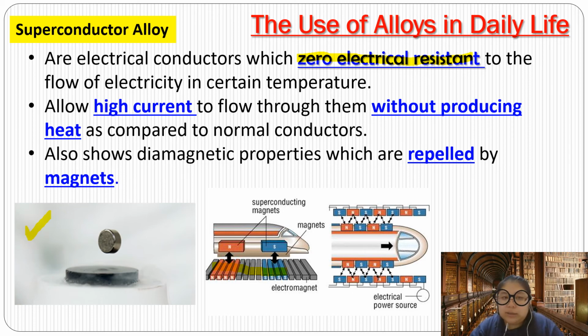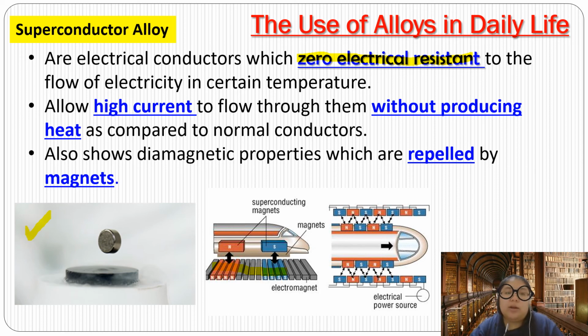You also no need to provide the current and also the voltage. They're easy to flow through, but this one has rules. They need a certain temperature. Not every alloy can. Number 2, they allow high current to flow through them without producing heat. They can carry a high current, but you no need to provide heat some more. So that means we can save the energy.